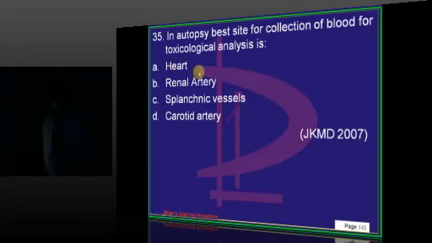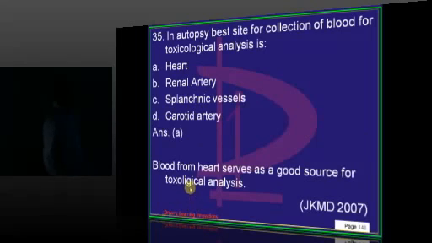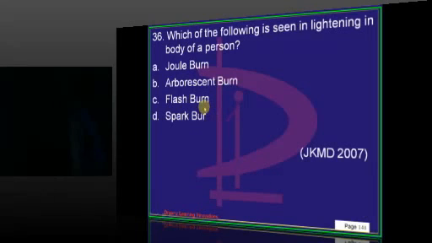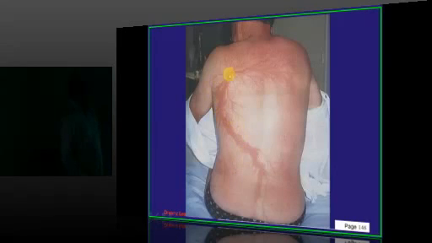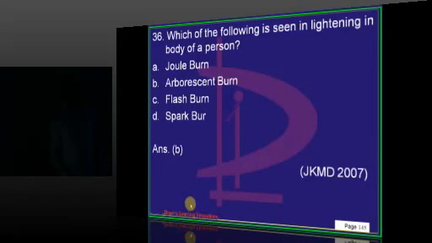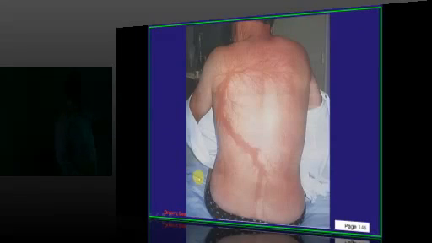So, in autopsy, what are the best sites to take for toxicological analysis? Heart. Typically, blood from the heart serves as a very good source. Whenever there is a lightning, what happens? Like an arborescent tree, right? So they are called filigree burns, is what you typically call arborescent burns. Can close that door. Yeah, is what you need to basically remember.